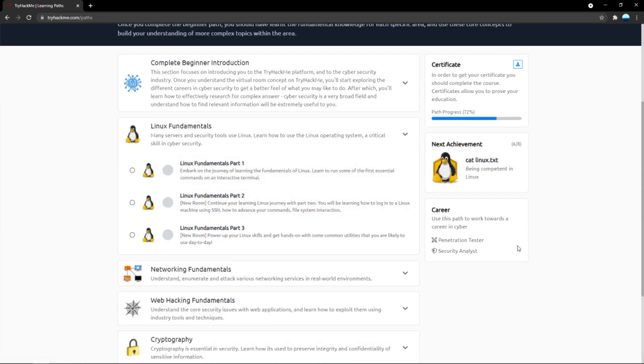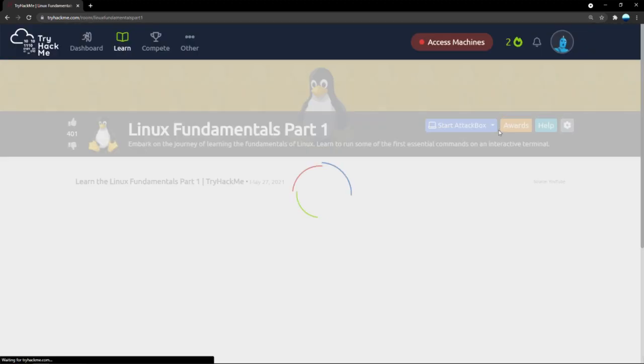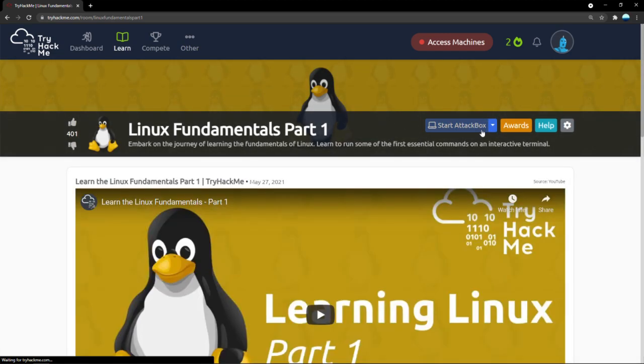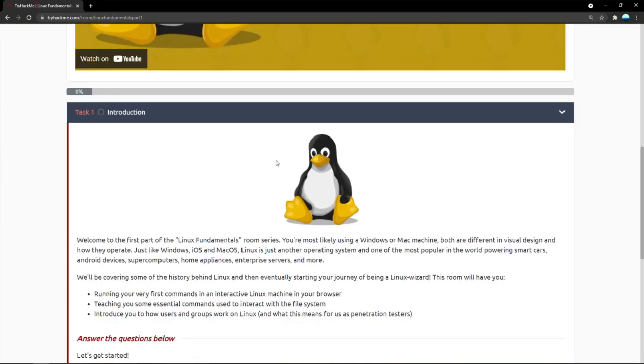So let's dive right into it. We are going to be doing the Linux Fundamentals path. Let's start with part 1. TryHackMe premium subscribers get an inbuilt AttackBox, basically an inbuilt virtual Linux machine, so you don't have to worry about setting up your environment. I am a premium subscriber myself, so I'll be showing everything that I'm doing in the browser itself. If you have your own Linux machine, you can also go through these steps, and you can also take a free subscription to TryHackMe. It is really worth the try. It's really worth your time.